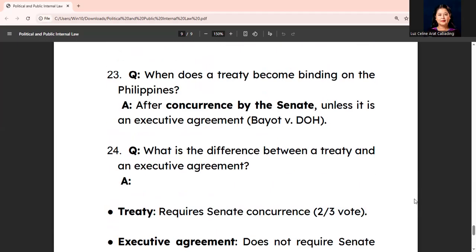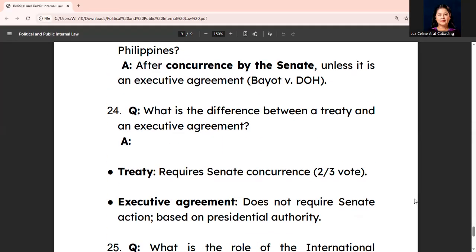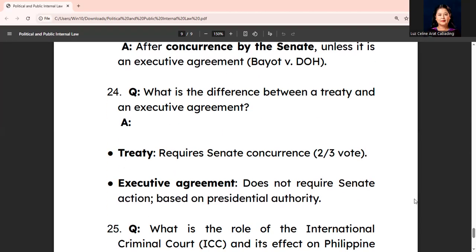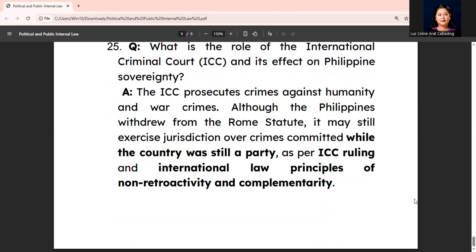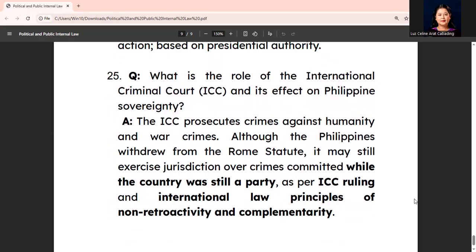So when does a treaty become binding on the Philippines? So a treaty becomes binding after concurrence by the Senate unless it is an executive agreement. This is under Bayot versus DOH. And what is the difference between a treaty and an executive agreement? Well, a treaty requires Senate concurrence, which is a 2/3 vote, while an executive agreement does not require Senate action, but it is based on presidential authority.